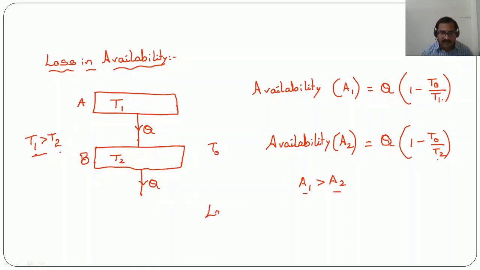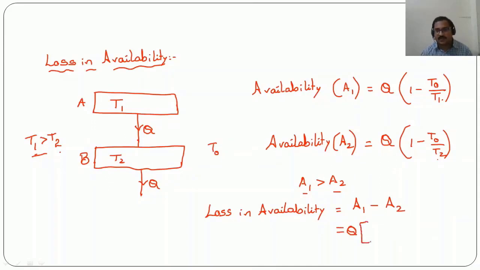Then from here you can easily write that the loss in availability because of supplying heat from a lower temperature will be availability A1 minus A2. So you can write this as Q into 1 minus T0 by T1 minus Q into 1 minus T0 by T2.